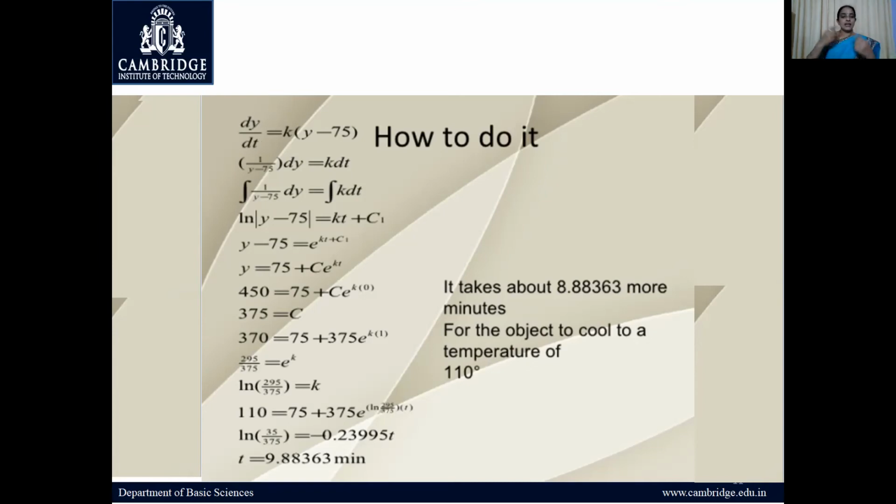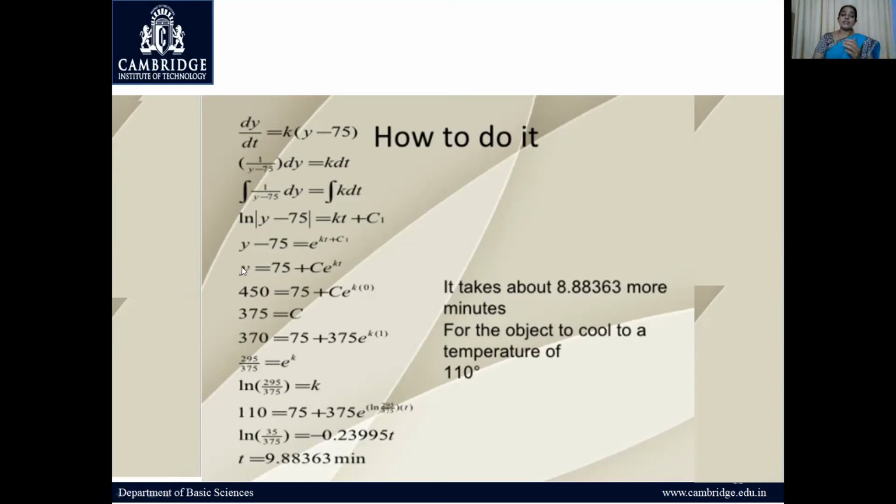Integration and differentiation are reverse of each other, right? So I'll integrate that. You know how to integrate this. This is a linear variable. So log of this is equal to the integral of this, and you find the solution. The solution comes out to be y is equal to 75 plus a constant times e to the power kt. After simplification, we'll come to know that.